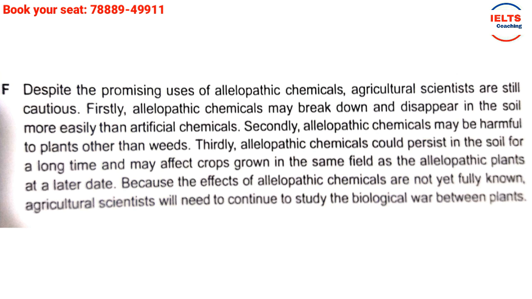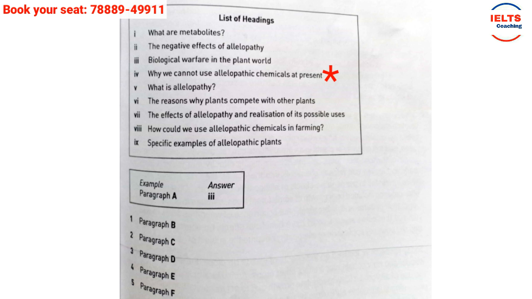Finally, despite. I hope you are all aware of this connecting word "despite," that negates the information. It says, despite the promising uses of allelopathic chemicals, agriculture scientists are still cautious. Still, till now they are cautious. That means they are not taking the step ahead to use this. They are cautious about it. So if you read this particular information, what would you choose as the correct answer? Fantastic. Fourth is the correct answer. Why can we not use allelopathic chemicals at present? Because it says still. Still means today, till now, and that is the correct answer.